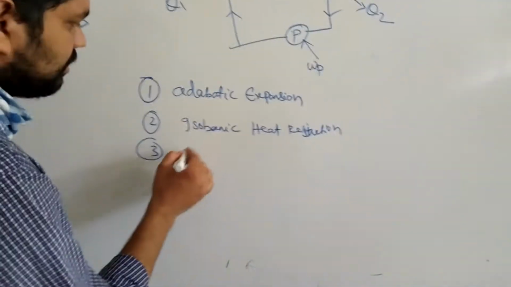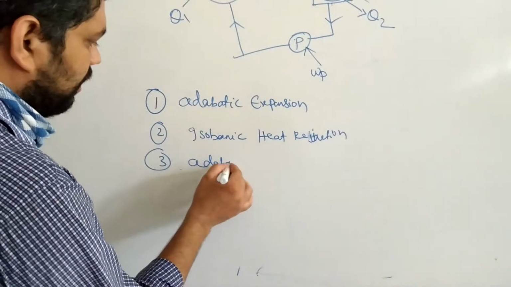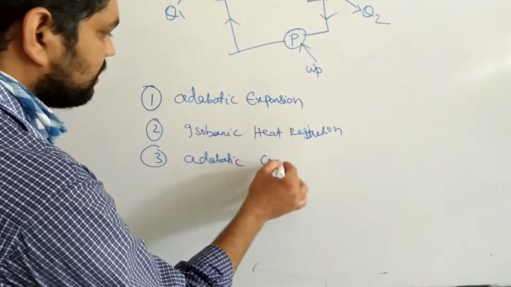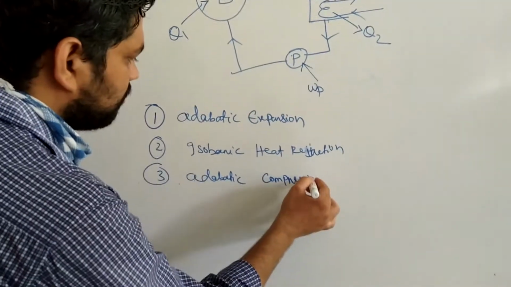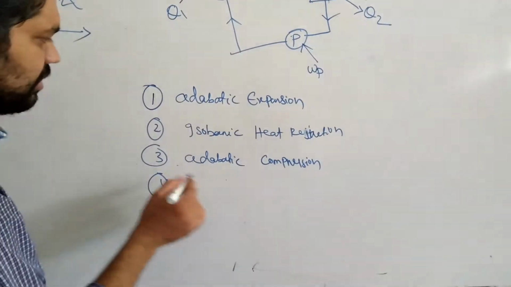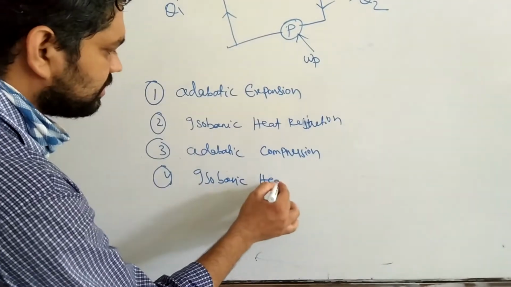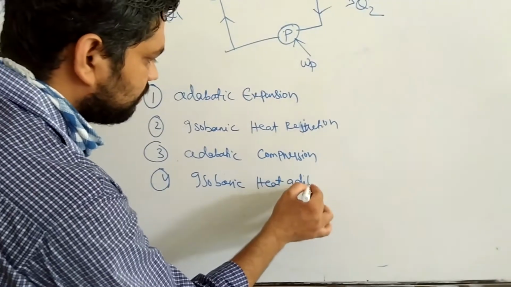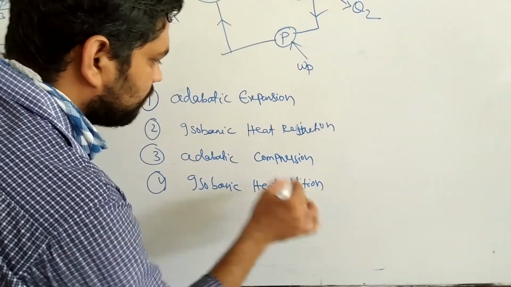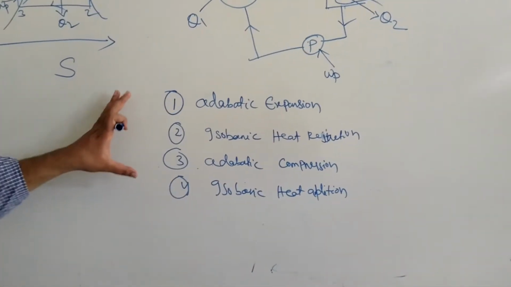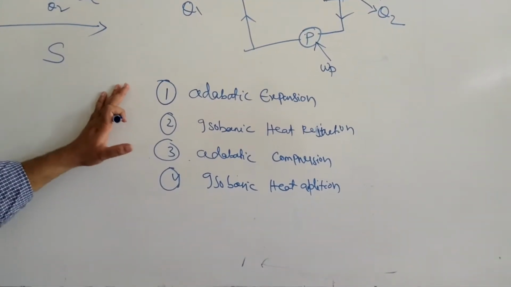Third one is your adiabatic compression process, and fourth one is your isobaric heat addition process. So these are basically the four processes under which the Rankine cycle occurs.